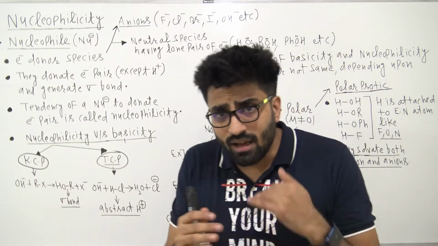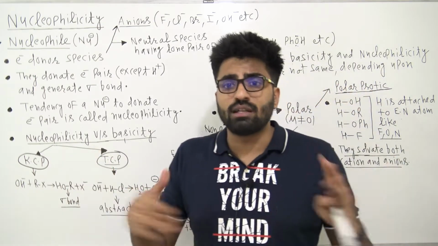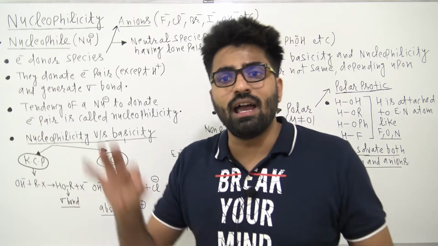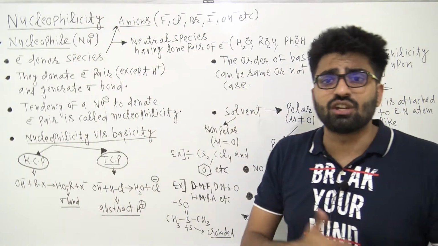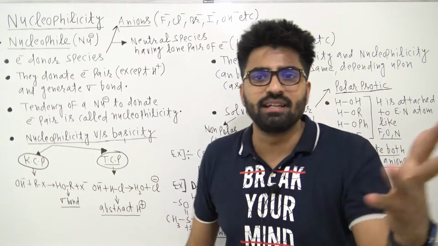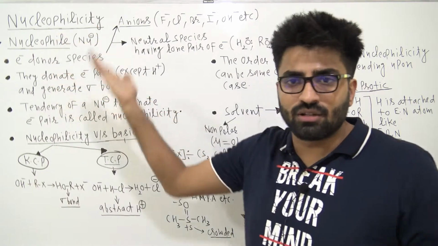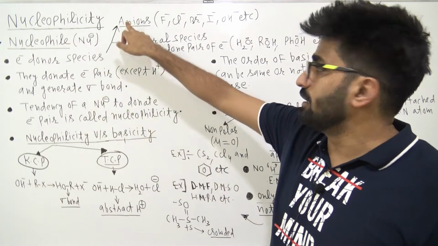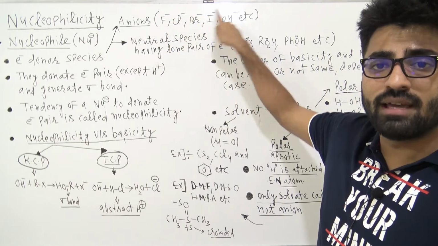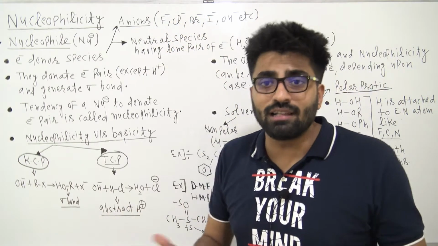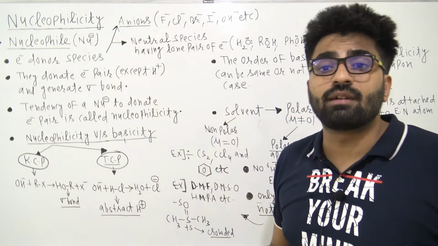Okay, there are certain other points here that I will highlight. Whatever I have said till now, I have written on the board as well, so I can give you a quick recap of the session, so that this can fit in your mind easily, right? See, nucleophiles are electron donor species since they are electron rich. And what kind of species can be nucleophiles? Anions can be nucleophiles. You can see F minus, Cl minus, Br minus, OH minus; these all can act as nucleophiles. And if all anions are nucleophiles, then we have, guys, neutral atoms.